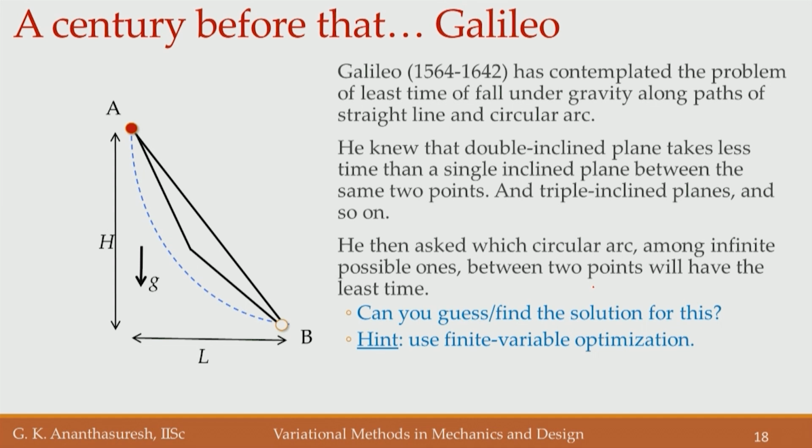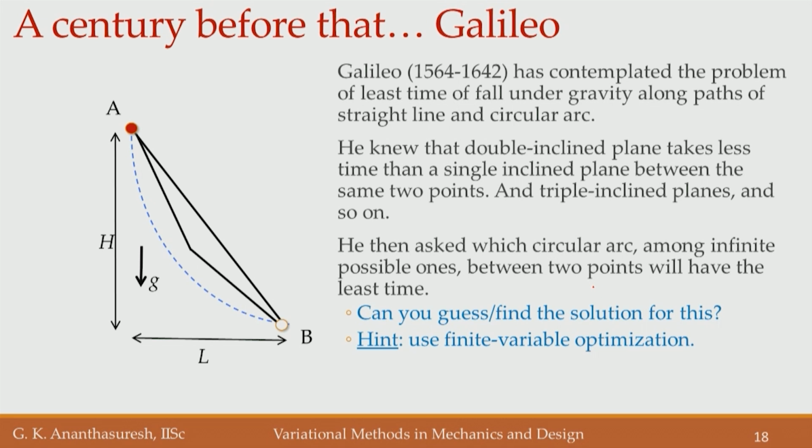A century before that, Galileo also had thought of problems of this kind. All of you might have heard that Galileo was doing a lot of experiments with inclined planes, because he realized that gravity is trying to pull things down, and he knew that there is a force. He was trying to figure out what is the effect of the force. So, he was dropping masses from the Leaning Tower of Pisa and using inclined planes.